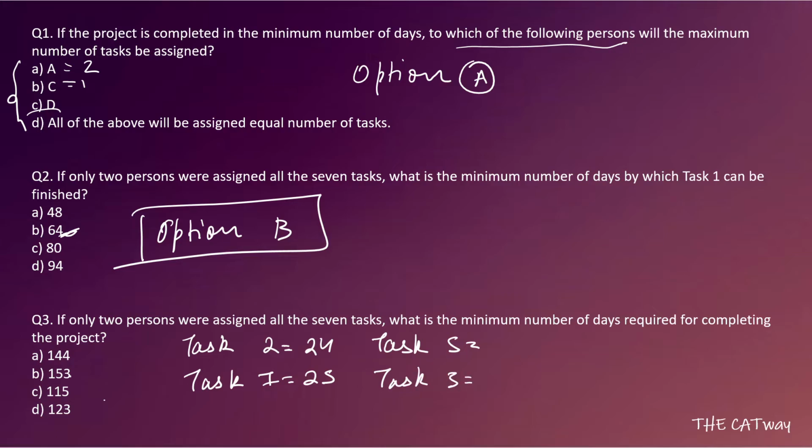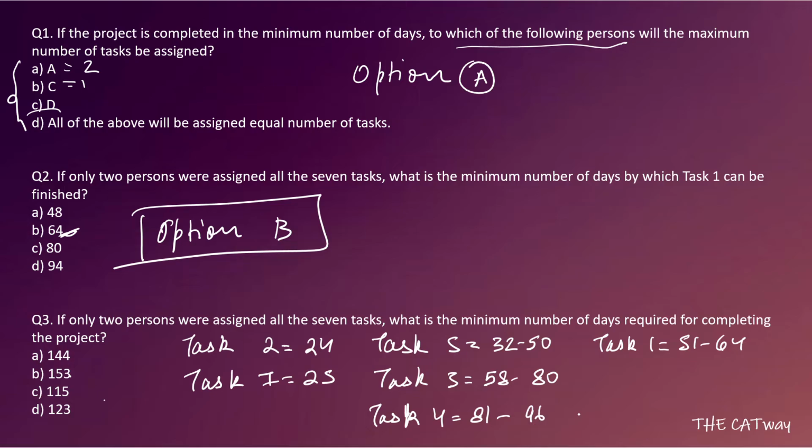So what we can do is start task 5 on day 32 and end it on the 50th day, and we can start task 1 right after that, from day 51 to 64. Coming to task 3, it can be started on the 58th day and completed on the 80th day. Once task 3 has been completed by the 80th day, let's see what else we can do. Now task 4 was left, and task 6. Task 6 cannot start until task 4 is completed, so we will tackle task 4. Task 4 will start on the 81st day and end on the 96th day.